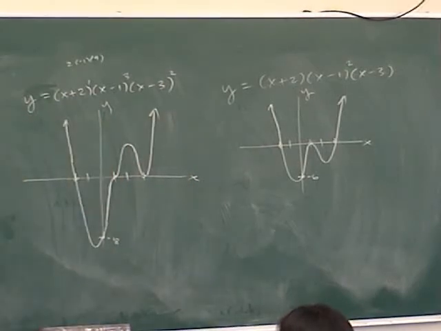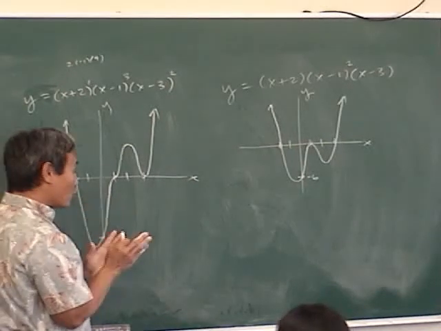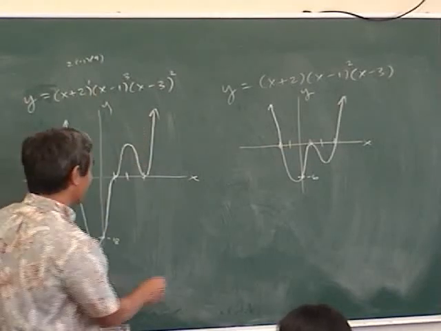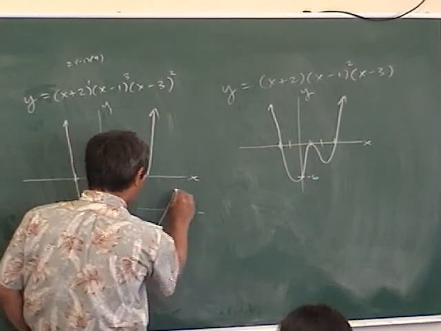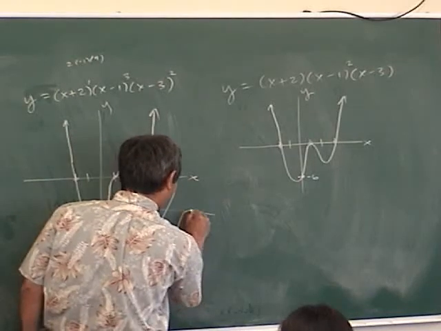Did we learn this last year? Odd power goes through, even power bounce off. But you have to know the difference between 1 and 3. See, if you have 1 power, it goes straight through. But if you have a 3 power, it flattens out like that.